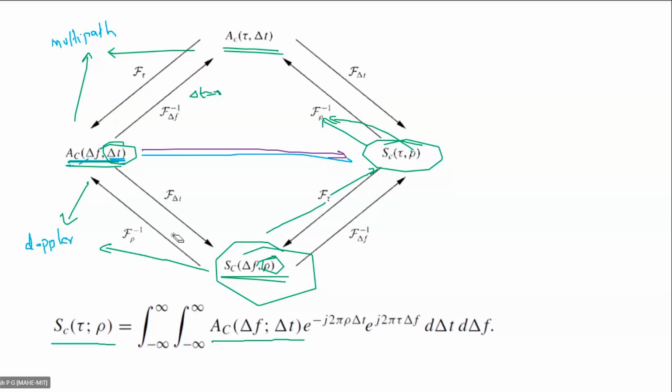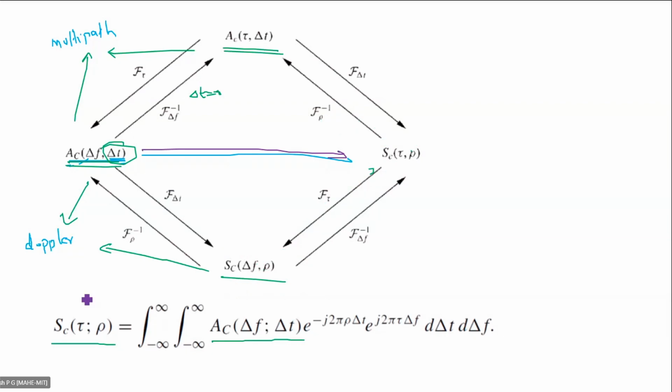Yes. So if you look at the figure, you can see that if you take a Fourier transform with respect to delta t, you will reach SC of delta f comma rho.